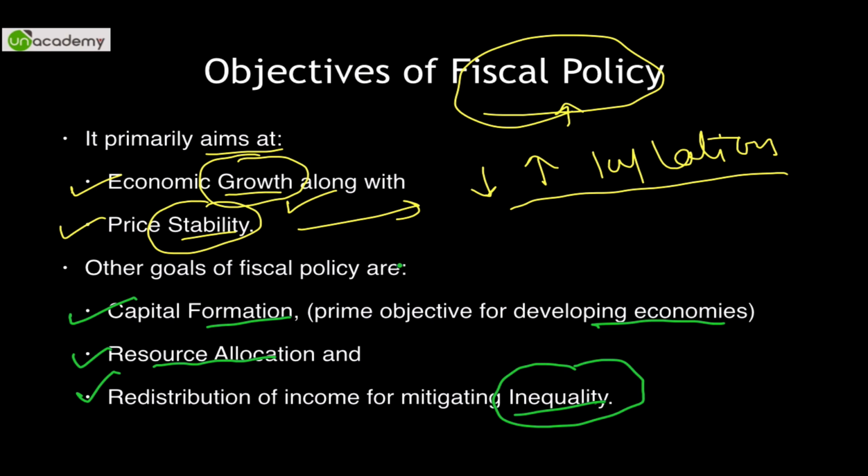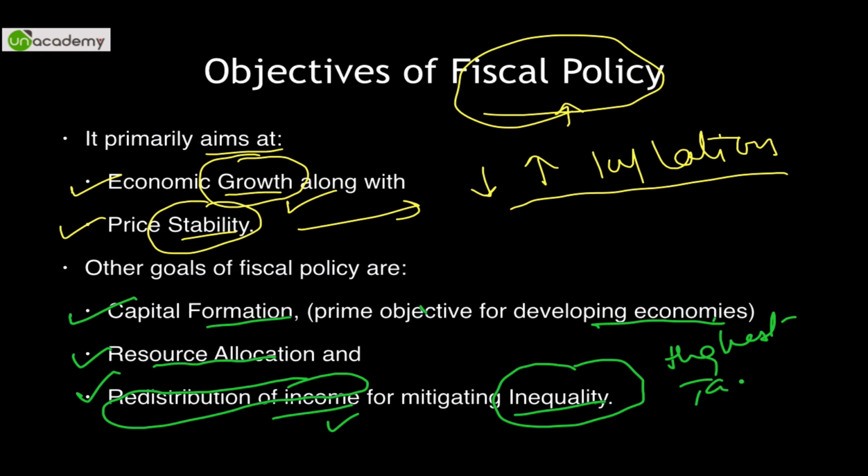Now, the taxation structure of our country is progressive, so the taxes charged are accordingly. The person who earns the least has to pay the least taxes. So, we redistribute the income. The person who earns the maximum income has to pay the highest tax, over and above which he has to pay something like surcharge. This is known as redistribution of income, which reduces inequality in our country.